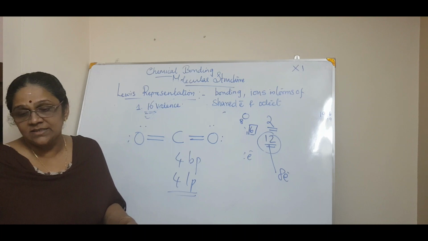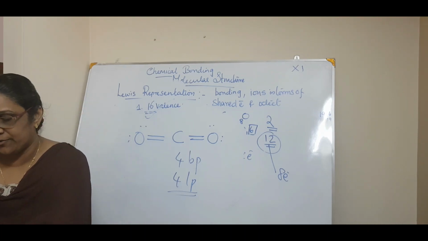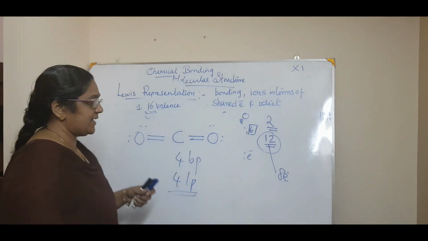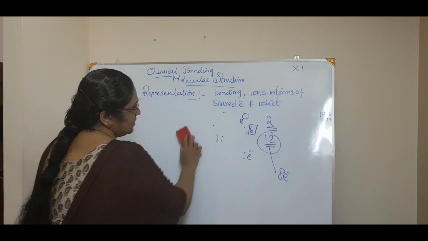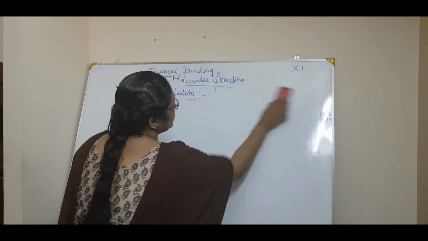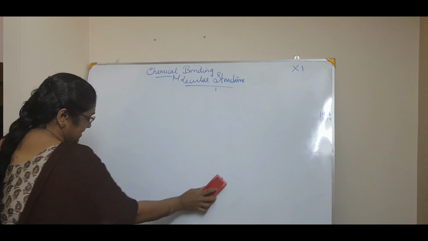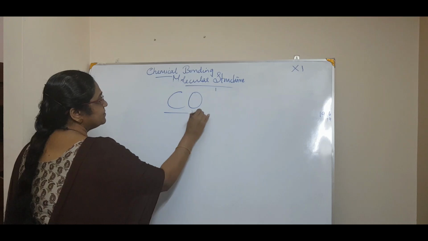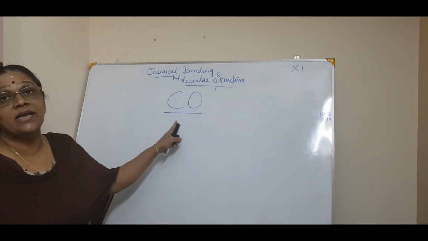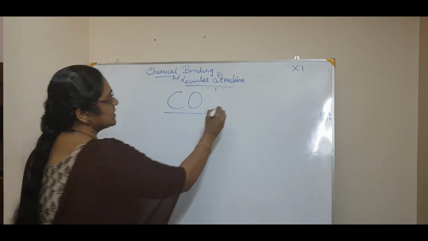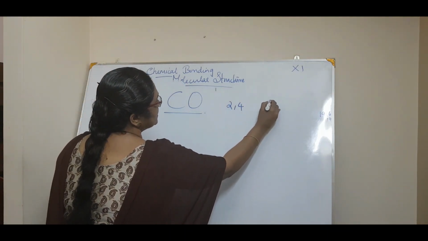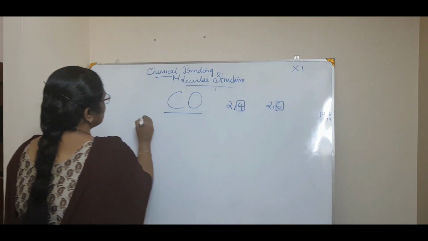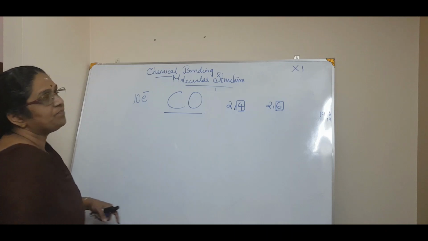Okay, we will have the CO molecule. Just for your information, how you write the Lewis dot structure for carbon monoxide. And I will give you some examples for homework so that you can do it on your own. Now you will see the Lewis dot structure for carbon monoxide, CO. First is the total number of electrons. Carbon is 4 and oxygen is 6, so 6 plus 4, 10 electrons. So the total number of electrons is 10.